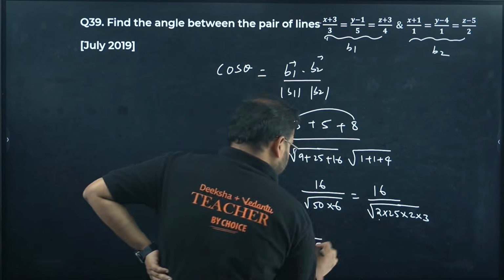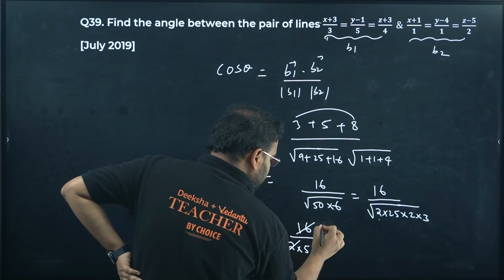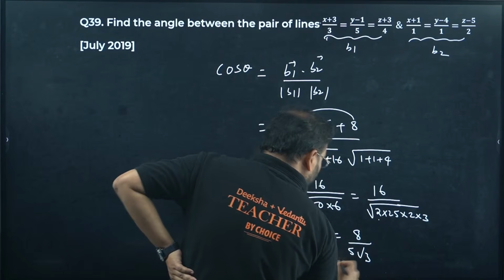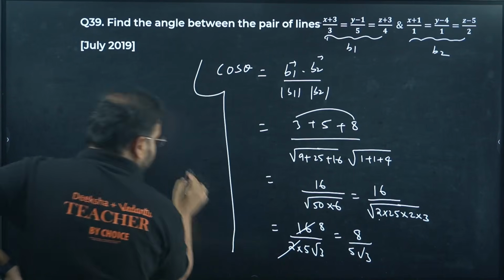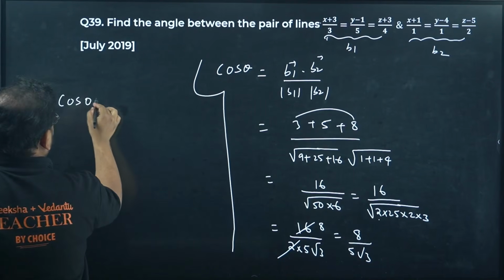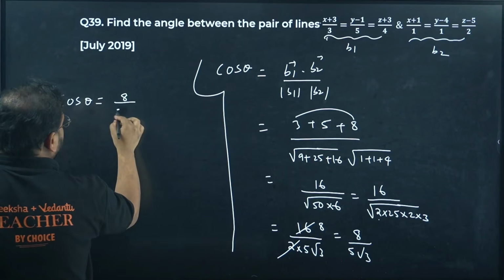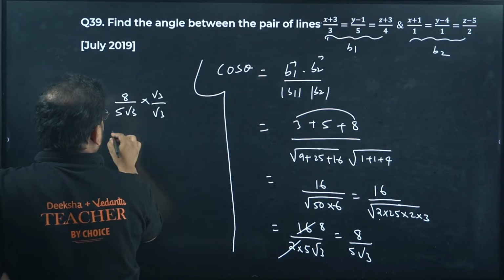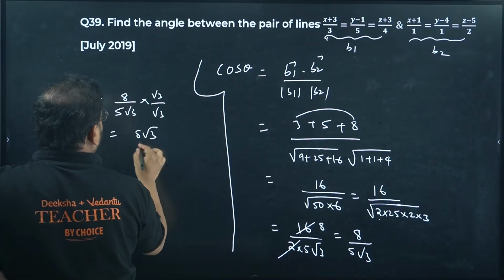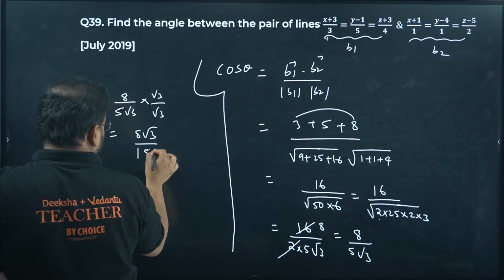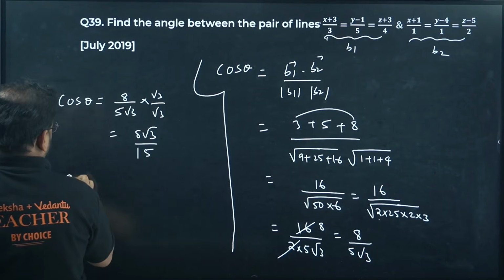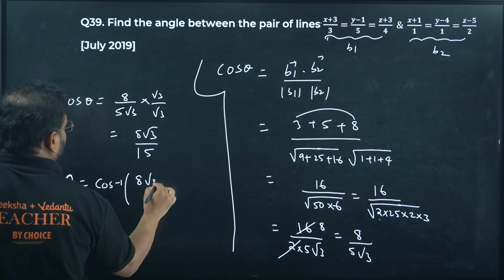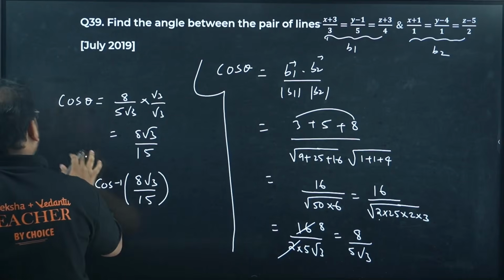This 2 cancels, 16 by 8. I'm getting the answer as 8 upon 5 root 3. So my cos theta is 8 upon 5 root 3. Rationalize it, root 3 by root 3. I get 8 root 3 upon 15, right? So my theta value is cos inverse of 8 root 3 upon 15.